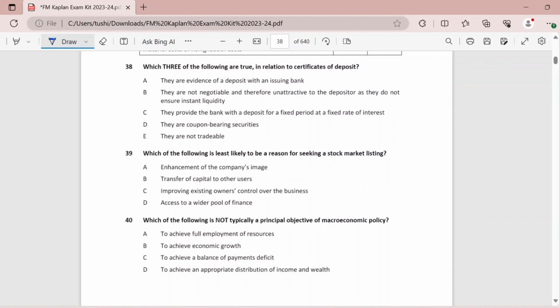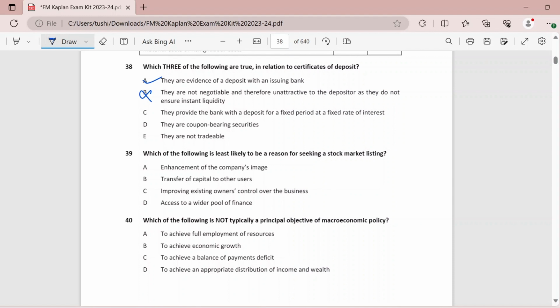Moving on, which three of the following are true in relation to certificates of deposit? So let's read the statements. They are evidence of a deposit with an issuing bank. Definitely, yes, this is true. They are not negotiable and therefore unattractive as they do not ensure constant liquidity. This is actually wrong. They are fully negotiable and they are very liquid in nature. They can be traded on the markets.